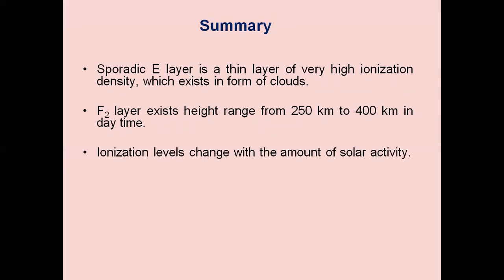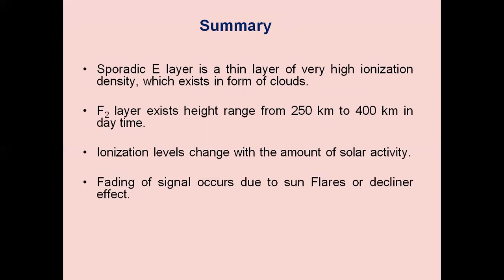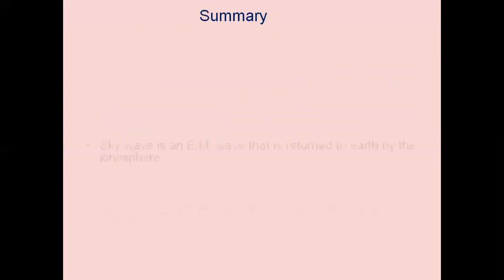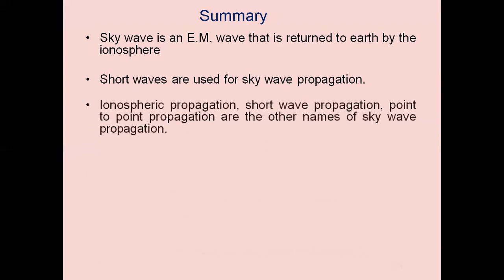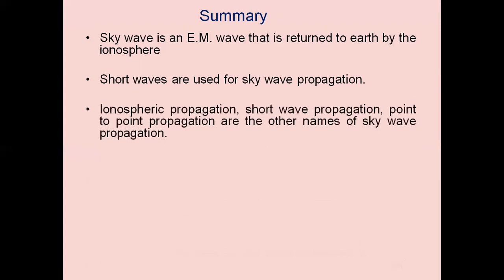Ionization levels change with the amount of solar activity. Fading of signals occurs due to sun flares or fading effect. A sky wave is an EM wave that is returned to Earth by the ionosphere. Short waves are used for sky wave propagation. Ionospheric propagation, short wave propagation, and point-to-point propagation are other names of sky wave propagation.